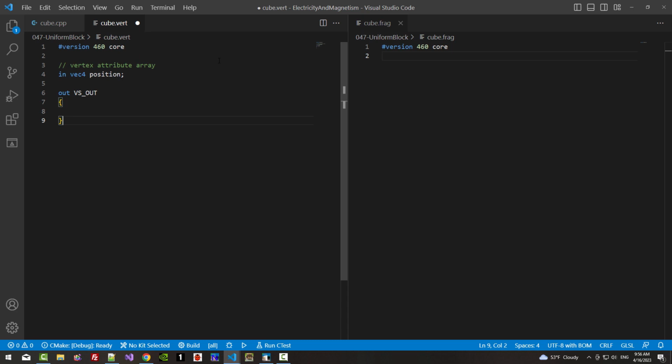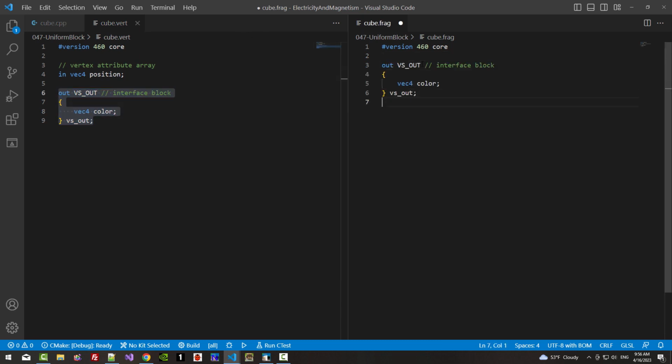We make a block vs out. This is called interface block. This block has member color. Copy this, paste it here.